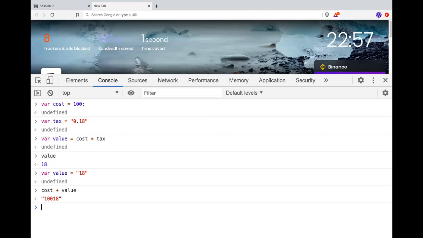What should be the final cost of the product? 118, right? Because of the small mistake, it turns into 10,018. Because one of the values, the tax value, is somehow converted into a string. I've seen this in real production applications.